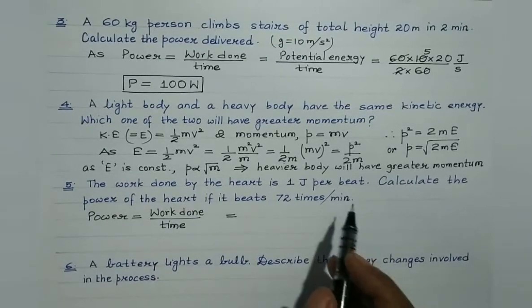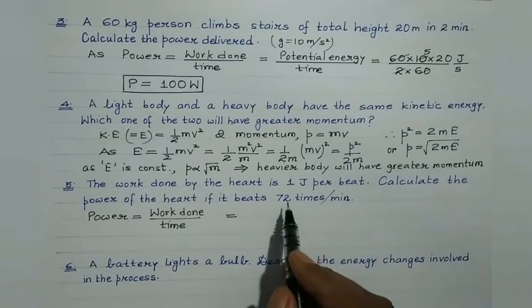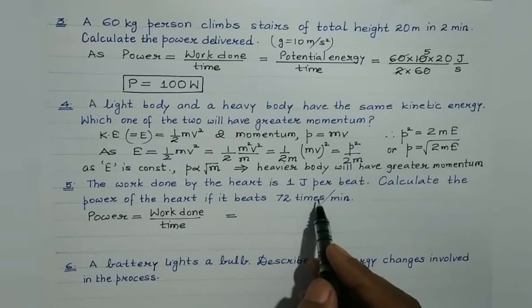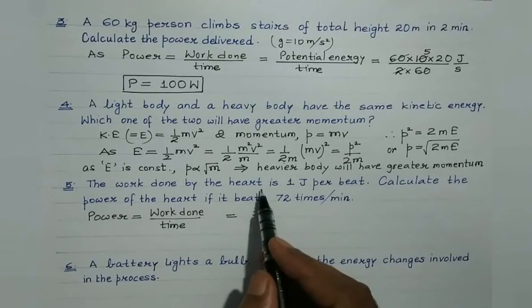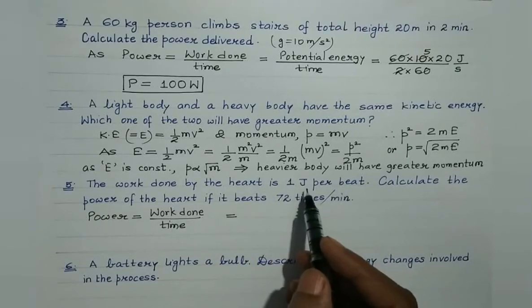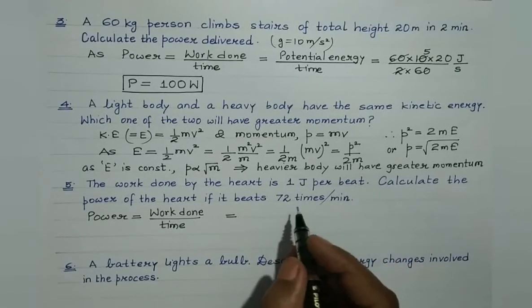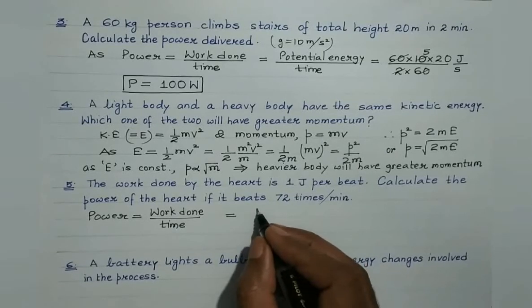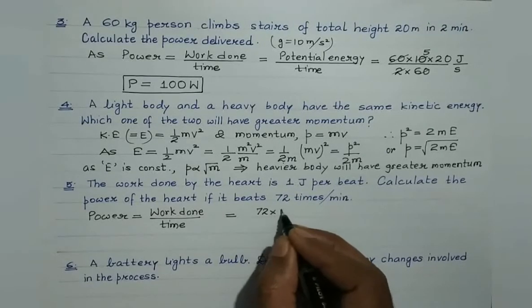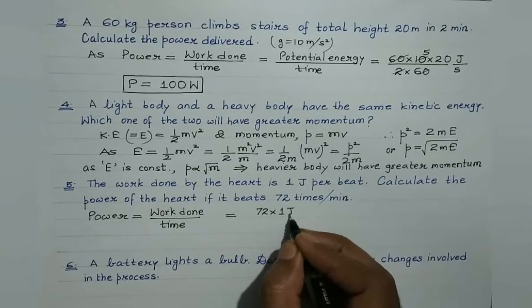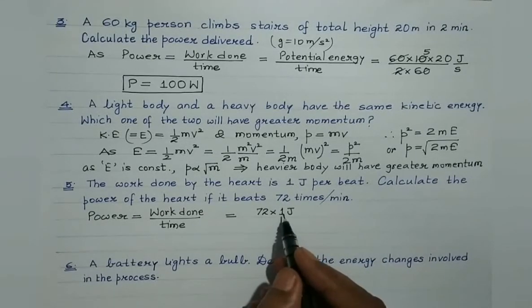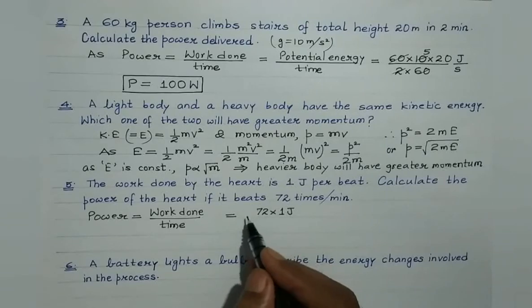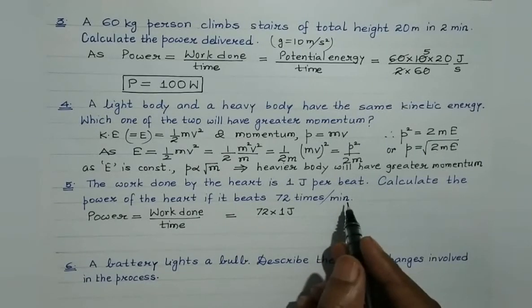Now here, in 1 minute, the heart beats 72 times. And the work done by the heart per beat is 1 joule. So therefore, for 72 beats, what is the total work done? It will be equal to 72 multiplied by 1 joule. 72 multiplied by 1 is the total amount of work done by the heart in 1 minute.